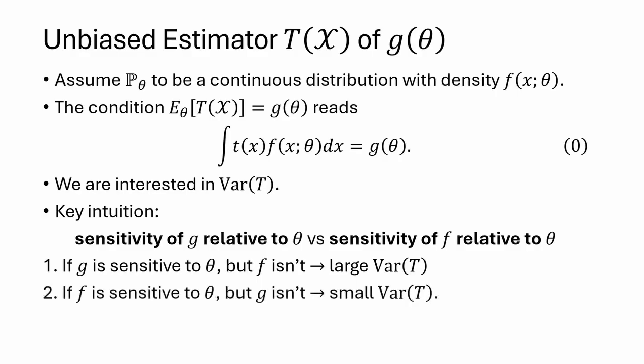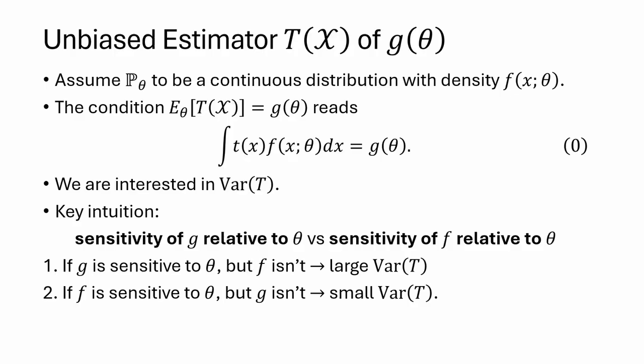Next up, we have the opposite scenario. If the distribution f is sensitive to theta, but g isn't, this will lead to a small variance in T. Let's think about why. G isn't sensitive to theta in this case, so changing theta by a small amount pretty much does not change g.